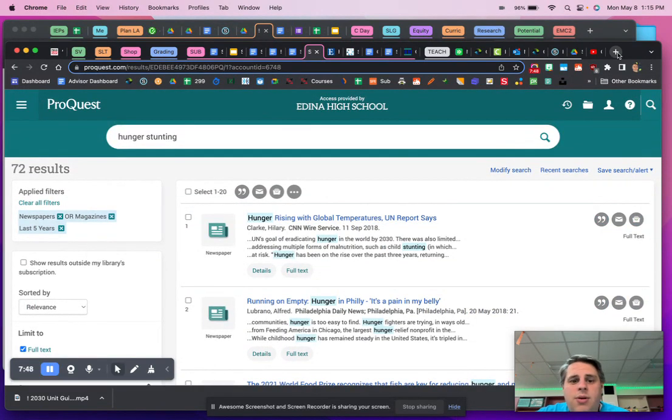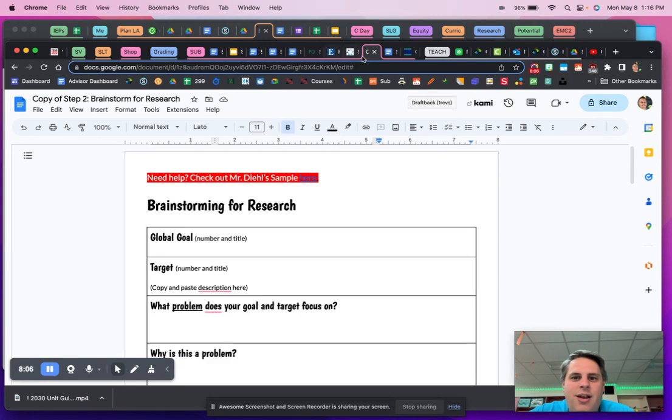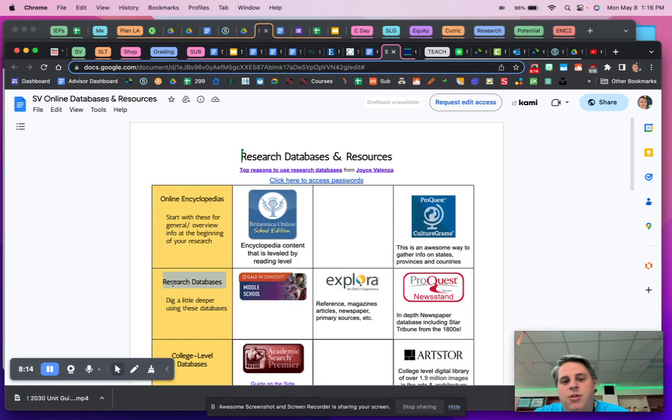Because if I go to Google, I'm probably not going to find all this stuff that is available on these databases. I'm going to hit paywalls and I'm going to hit things that aren't going to let me read things. But with all this that we've provided you here in Edina, you should be using these research webs or these research databases. So I think that's kind of the goal, is to get to that place today after you've finished this brainstorming for research document or feel like you've got a good handle on it. Again, research databases is a good place to get started, to get some specific information or just to really find out more information. Your goal is to become an expert on your topic right now.